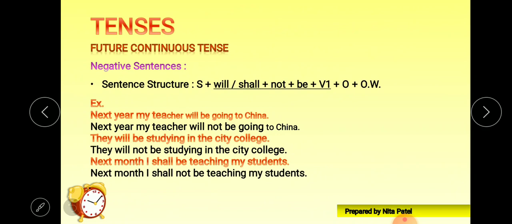Now these two usages are there for future continuous tense. First was to indicate an action in a normal course of time in the future, and second was to give a point of time in the future at which an action will be in progress or the action will be continuous. So to describe those actions we require future continuous tense. Now the negative sentence we'll see.